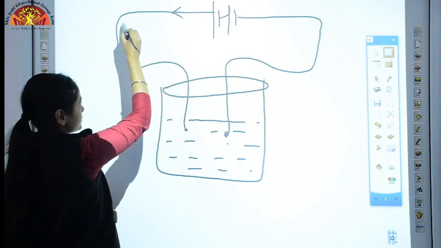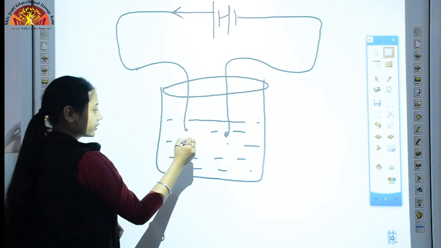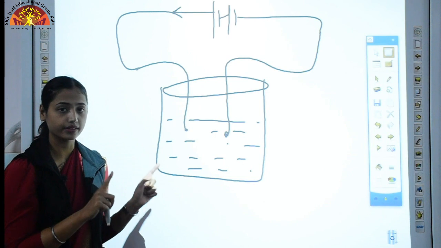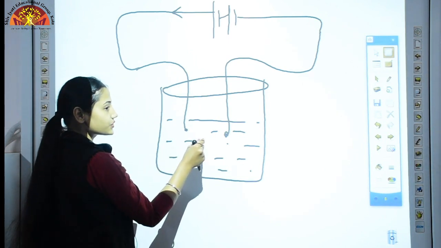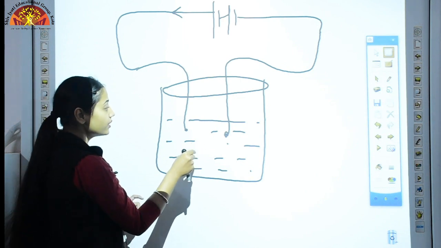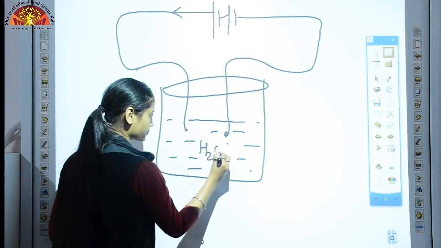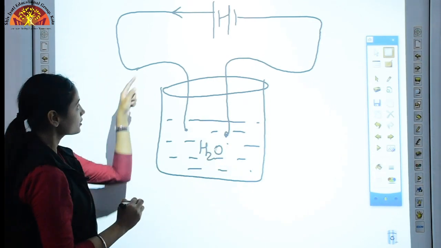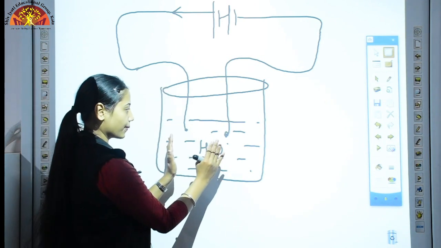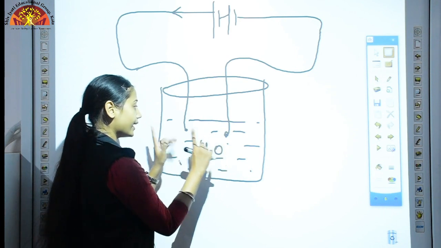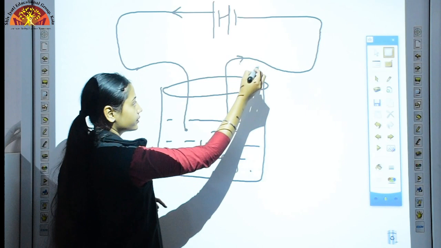Current is coming through this wire and it will enter this beaker. Now that current is responsible for decomposition of the components which are present in this liquid. What does it mean? Suppose this contains water, tap water. So the current will enter through this wire and it will make a few chemical changes in our tap water, and that current will leave our beaker through this wire.